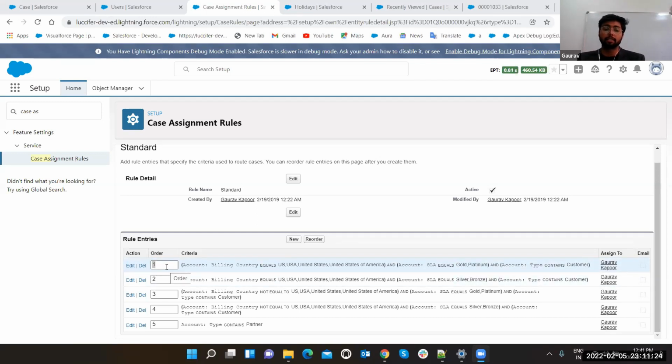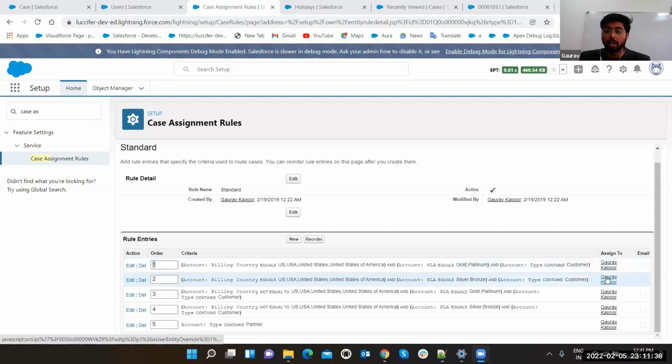This order is like that. The first will be executed, second, third, fourth, fifth. According to this, you can assign to different users. Currently, I am the user for all of this stuff. So suppose this is one, and in this scenario I want to assign this case to user B, and in this scenario I want to assign this case to user C. Then you can change the owner.